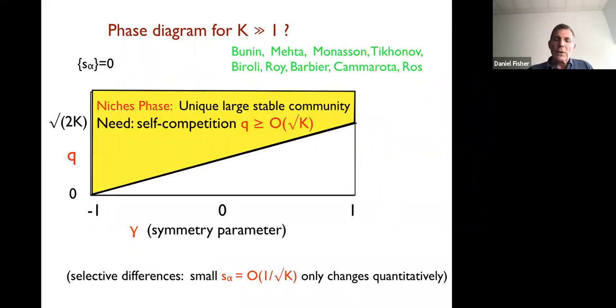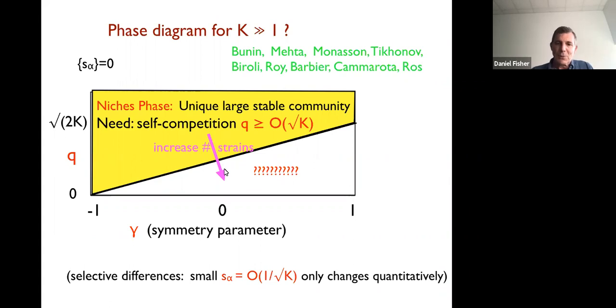Up here, where the Q is strong, that's a phase where there's niches. There's a unique large stable community in the limit of large K that's unique with high probability. But the crucial thing is that to get that, the self-competition has to be large. It has to be much larger than the square root of the number of strains. So what does that mean? It means if we increase the number of strains, we come down across here and we go out of that stable phase, it goes unstable and something else happens. Now, Jeff Gore said a little bit about what happens here.